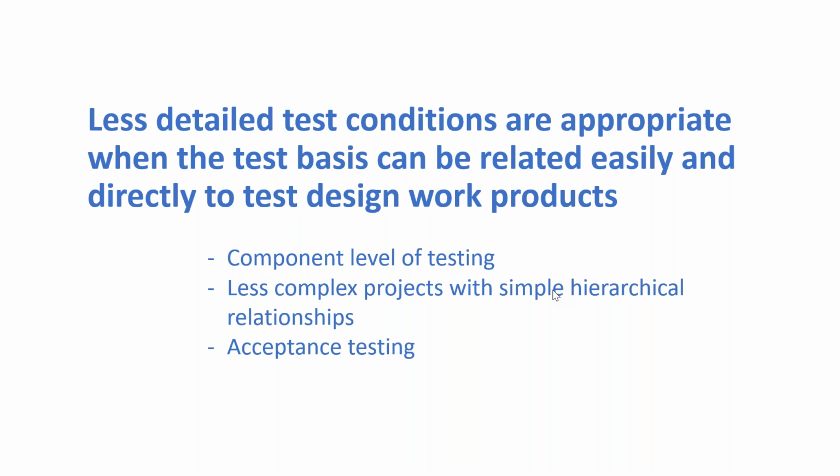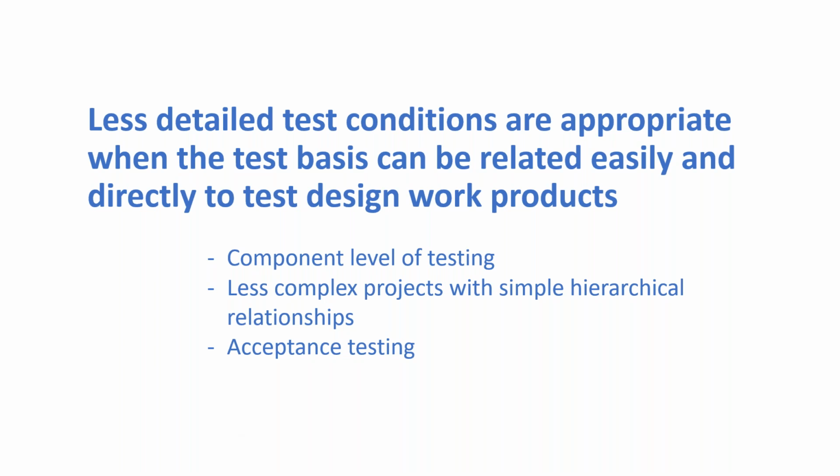Everything is in your mind. Then we can do this whole activity in a very informal manner, and this is very suitable for component level testing or less complex projects with simple hierarchical relationships between various work products, and also the typical acceptance testing phase. Less detailed test conditions are appropriate there.